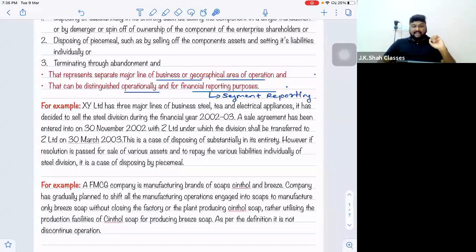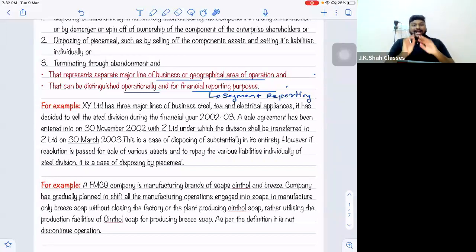If Apple says that we will no more make iPhones, we will sell out the entire iPhone division to Samsung, then it will be considered a discontinuing operation, which is hypothetical. Right? Apple will never do that. Yes or no? So technically, this is how you understand. You have to fit it in the definition. So for Apple, iPhone is a separate business segment. It can be reported separately and it has got different operations as compared to other divisions like iPads and MacBooks.